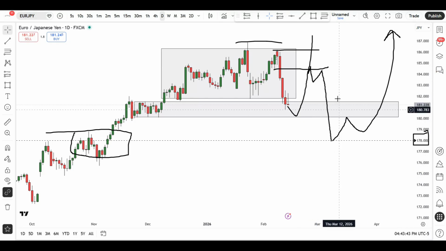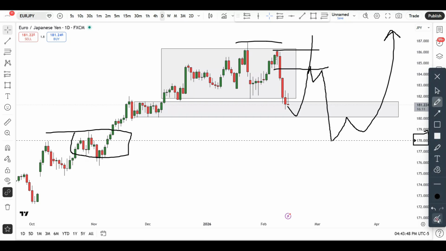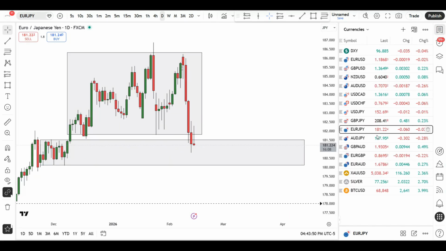All right, so that is pretty much what I can see right now in the case of Euro Yen. Next up is going to be Australian dollar, Japanese yen.